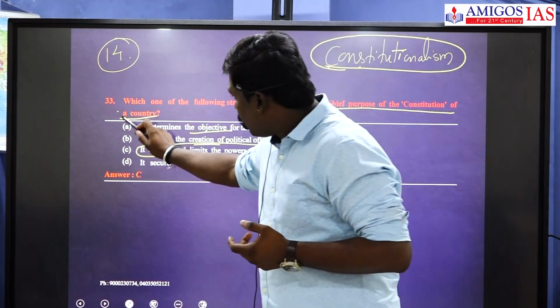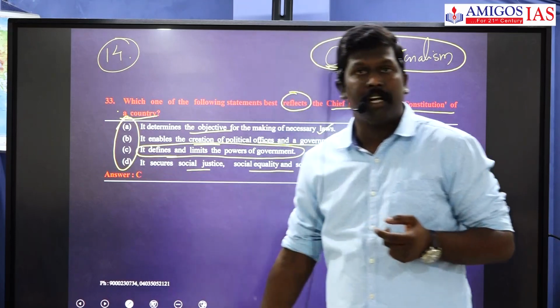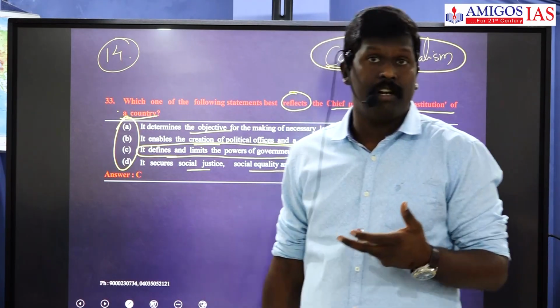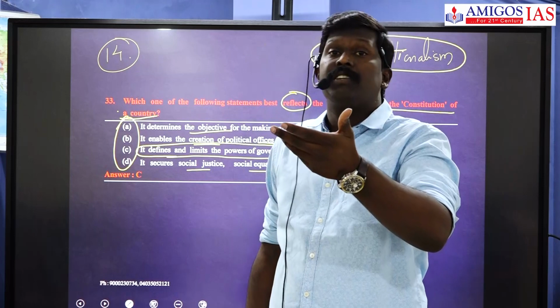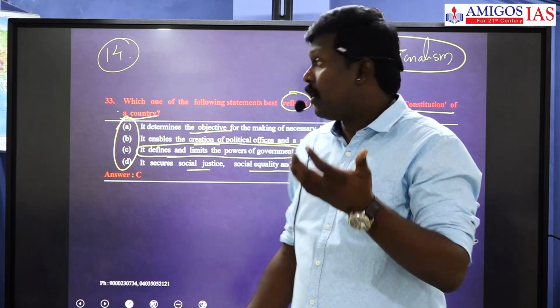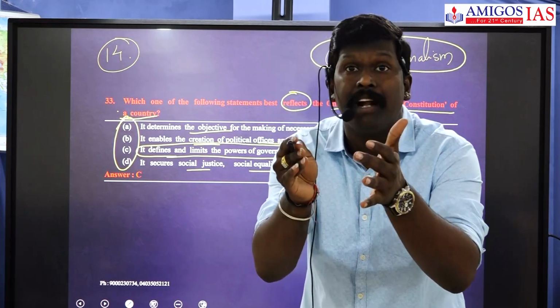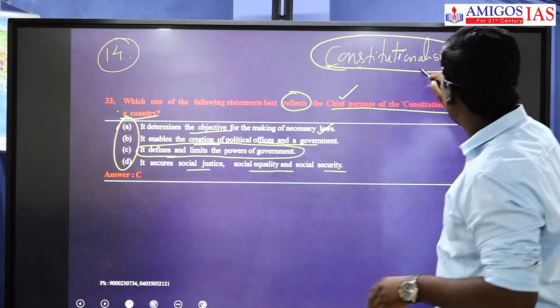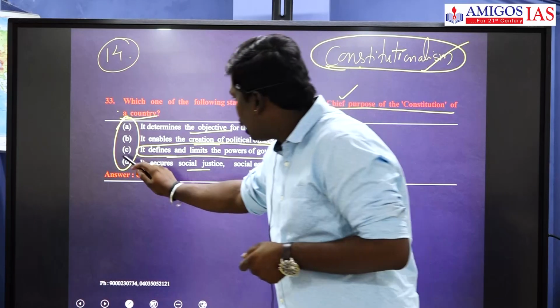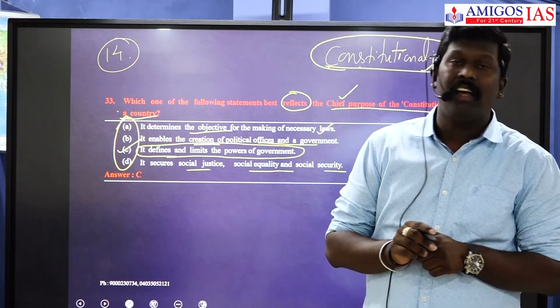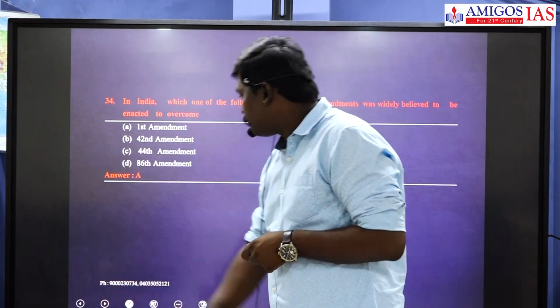Yes. All four options are the essence of the constitution. But one of the main features, or the chief purpose, of the constitution is to put limitations, and that we call constitutionalism. So the answer is C. Okay, let's go to the next question.